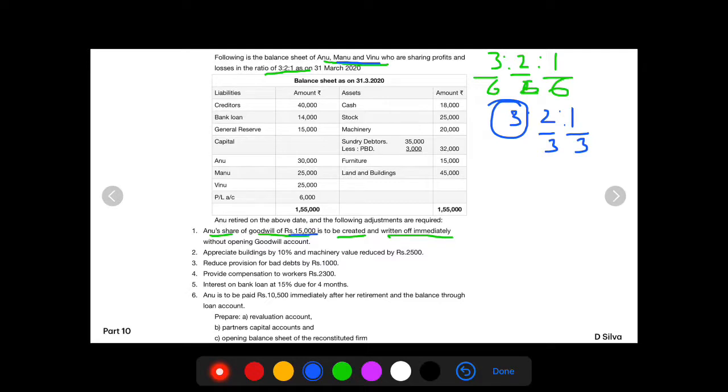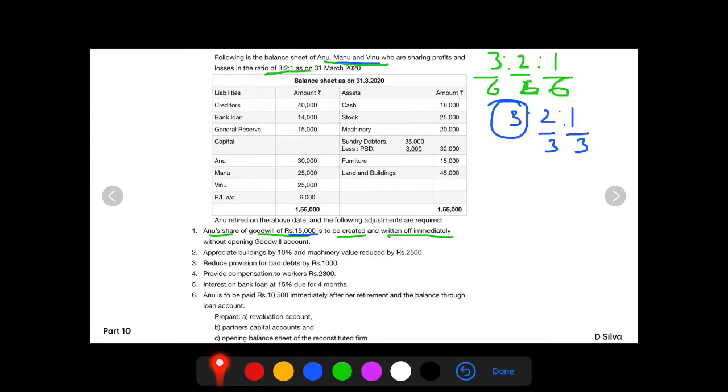So now this 15,000 is getting distributed in partners capital account on the credit side in the gain ratio, which is 2 is to 1. And the same thing is to be written off immediately. So writing off the goodwill will reflect on the debit side of the partners capital account. Again, the distribution will happen in the gain ratio.